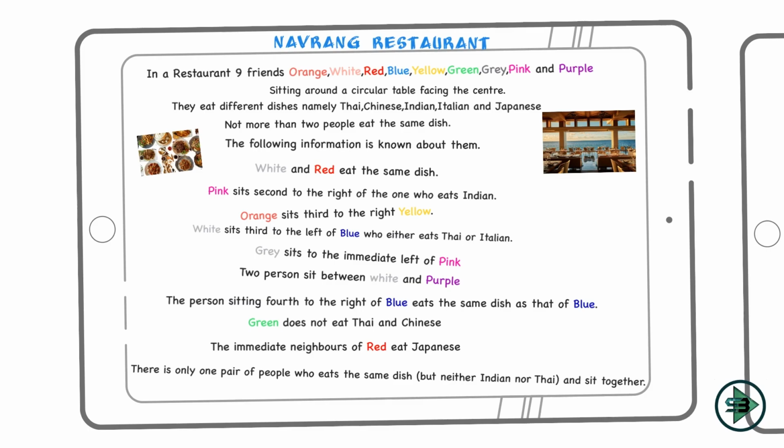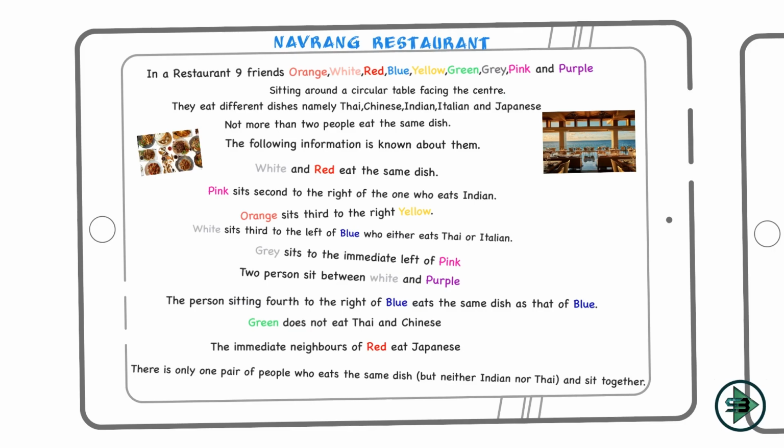In this restaurant, you have 9 friends. And what are the names of those friends? Orange, white, red, blue, yellow, green, grey, pink and purple. So these are the 9 friends sitting in Navrang restaurant. How are they sitting? They are sitting around a circular table facing the center.